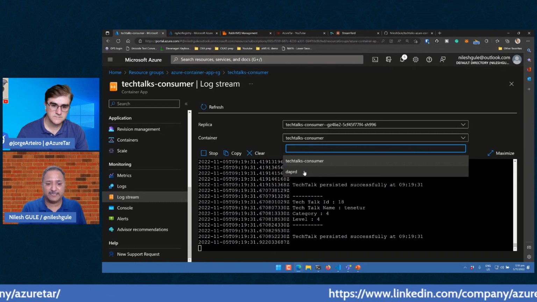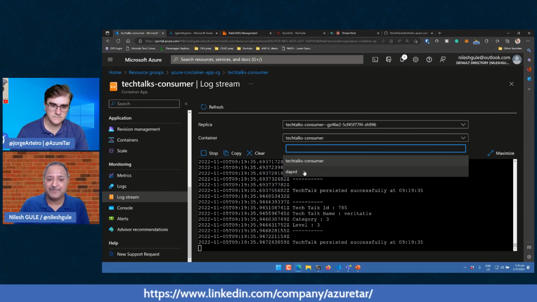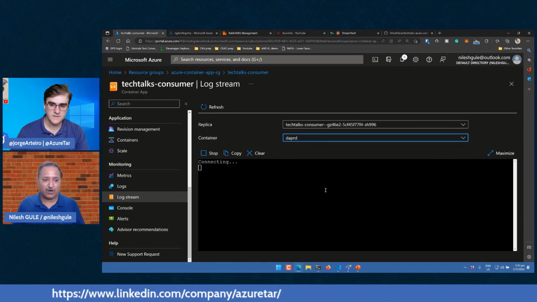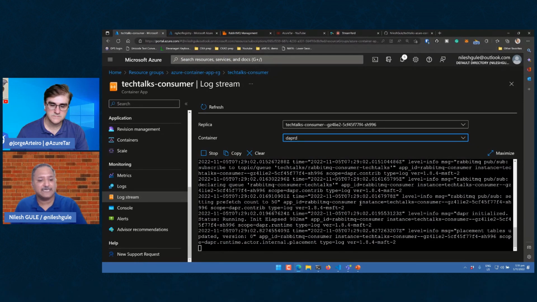So Dapr is deployed as a sidecar container when we say enable Dapr. And we can also look at some of the logs, what Dapr is writing. So this is how we can debug the application if there is any problem. This is one of the ways in which I check if the application is working and everything is fine with the application.